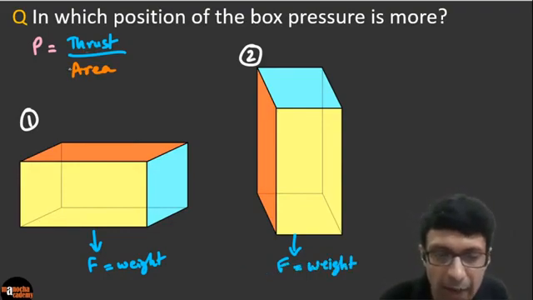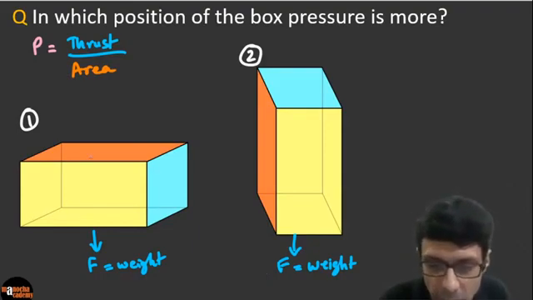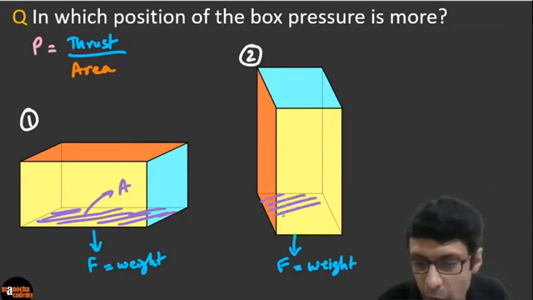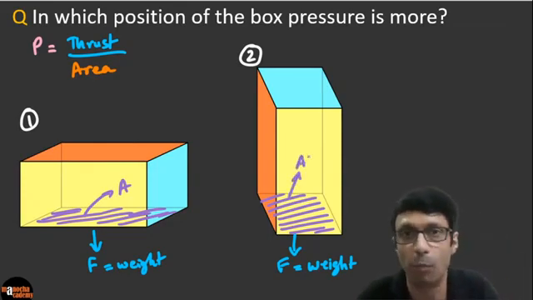The area of contact, let's shade it. I'm going to use, let's say, purple color here, because we have orange on that box. So let's say this is the area of contact in this case. In position 1, this is our area of contact A. Do you guys agree? And in position 2, this is the area of contact. So the box is placed on the table like this, and now we are deciding in which case the pressure is more.